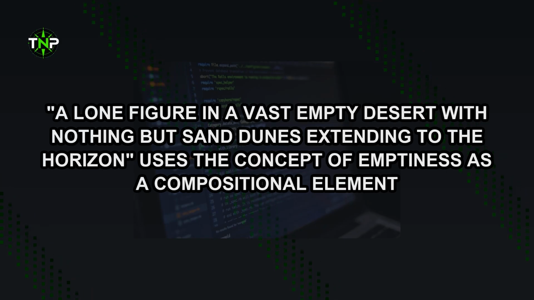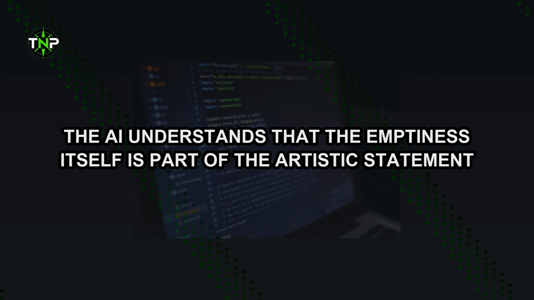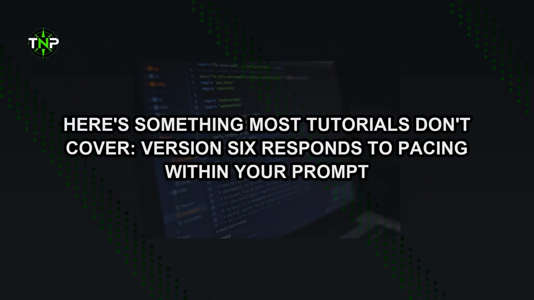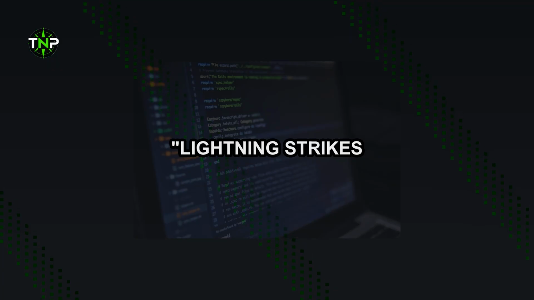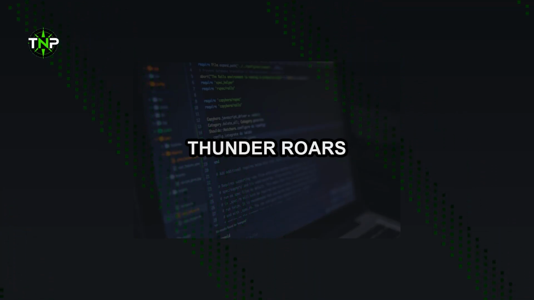Version 6 also excels at understanding negative space and what's not in the image. You can guide composition by describing emptiness. A lone figure in a vast empty desert with nothing but sand dunes extending to the horizon uses the concept of emptiness as a compositional element. The AI understands that the emptiness itself is part of the artistic statement.